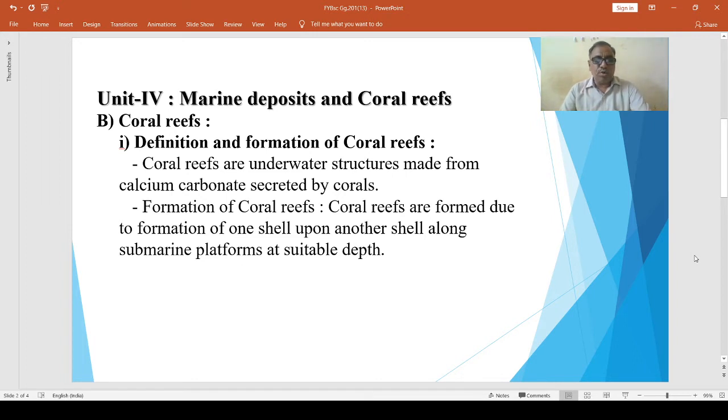Corals do not live in deeper water, that is not more than 60 to 77 meters below sea level, because they die in waters deeper than 77 meters due to lack of a sufficient amount of sunlight and oxygen.